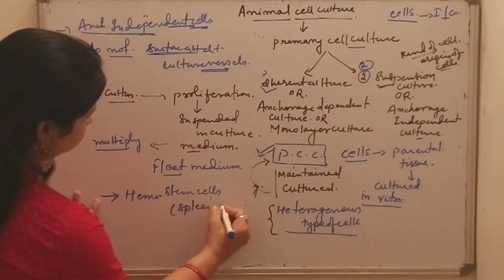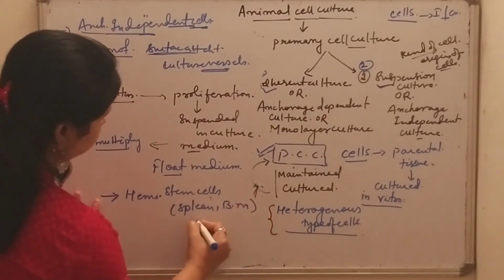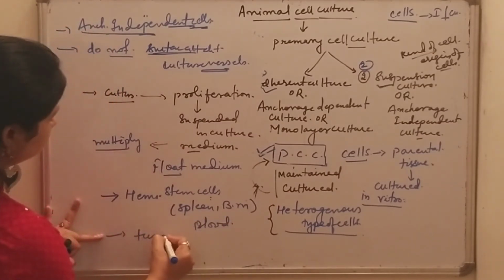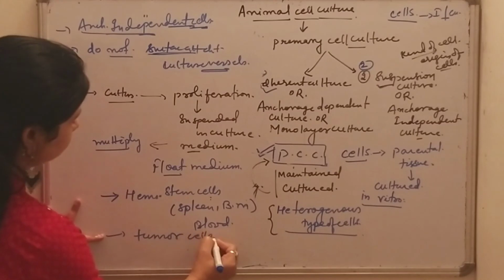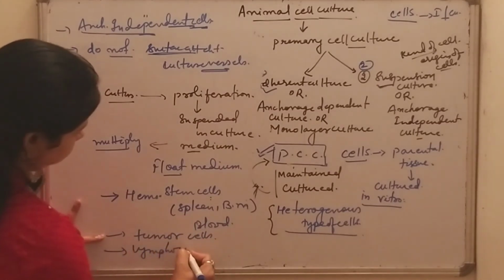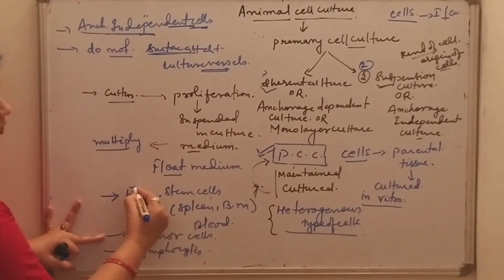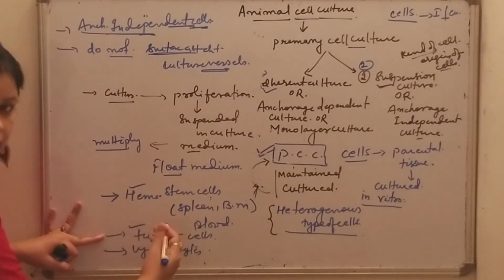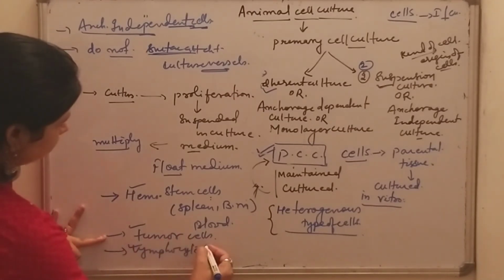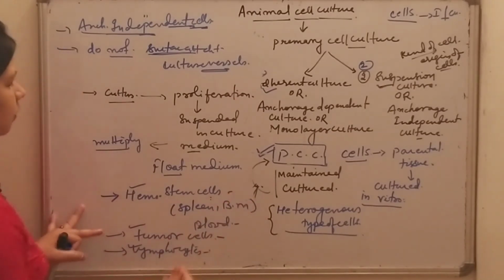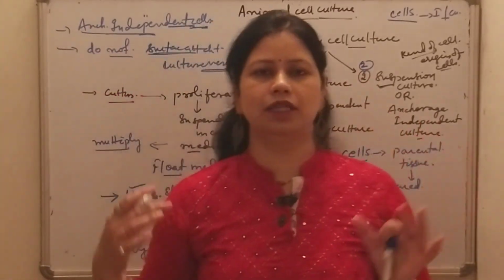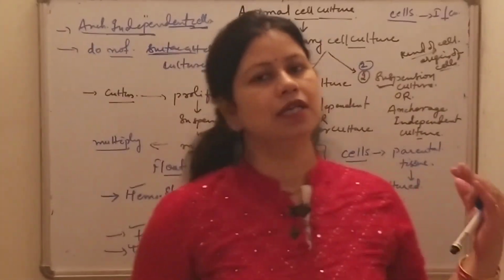Tumor cells are also examples, as well as lymphocytes. So hematopoietic stem cells, tumor cells as well as lymphocytes are some of the examples of the cells which are used for the suspension culture.